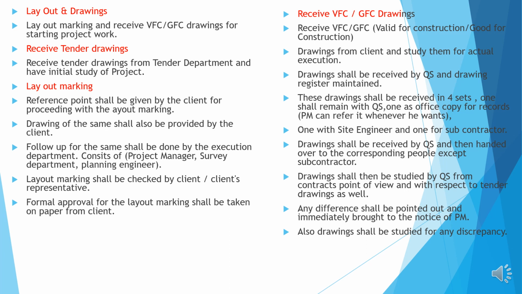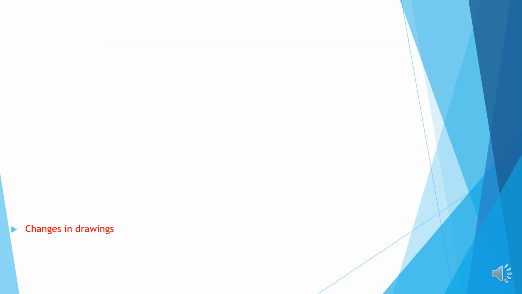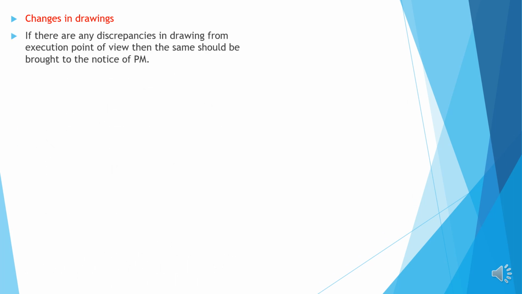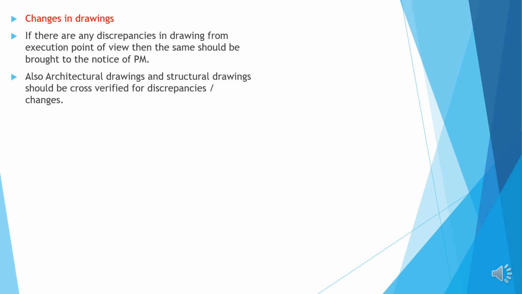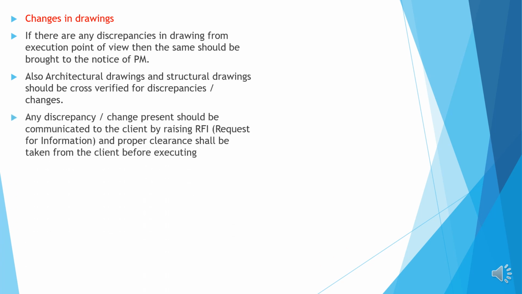Also, drawings should be studied in detail for any discrepancies. Discrepancies can be pointed out by the engineers. Changes in the drawings: if there are any discrepancies in the drawing, the same should be brought to the project manager's notice. Architectural drawings and structural drawings have to be studied in depth to find out any discrepancies or changes.